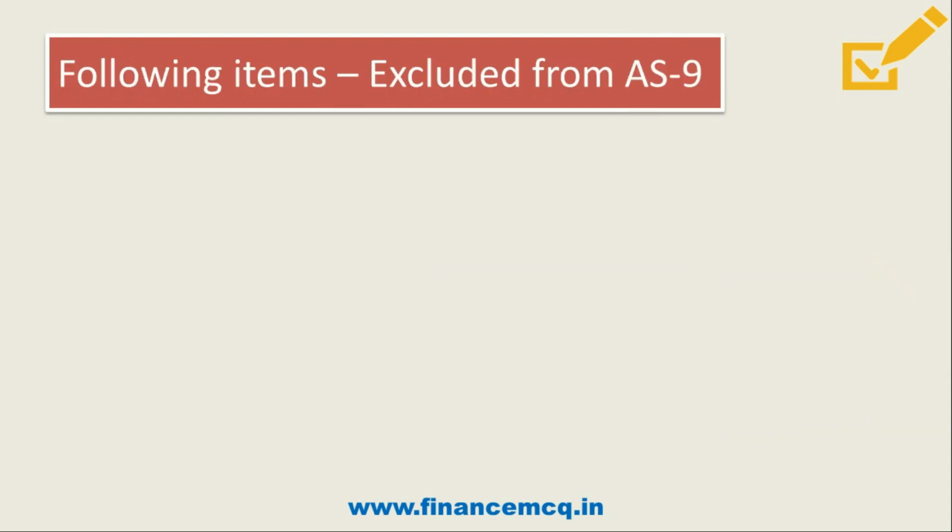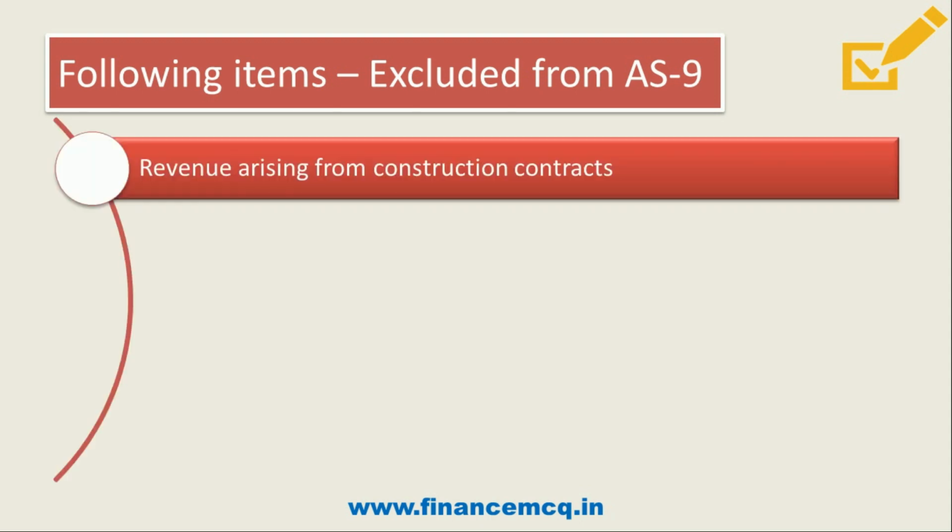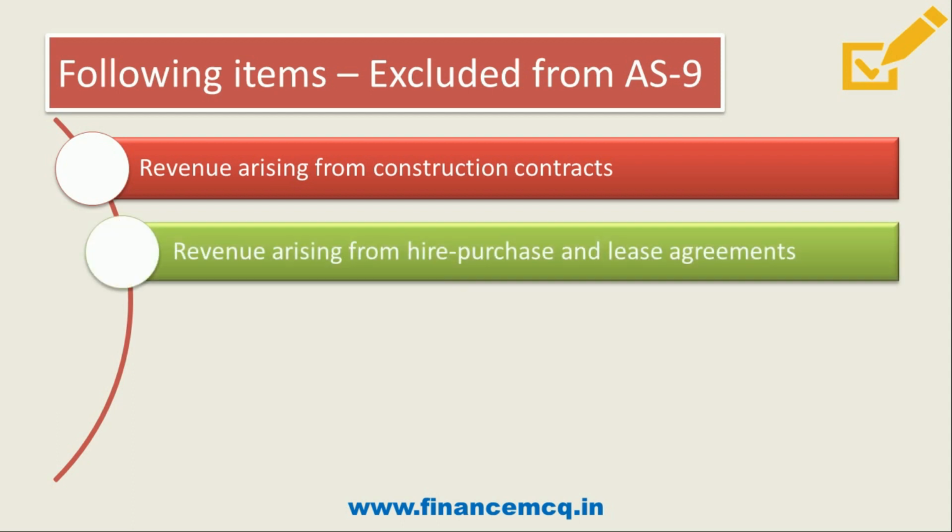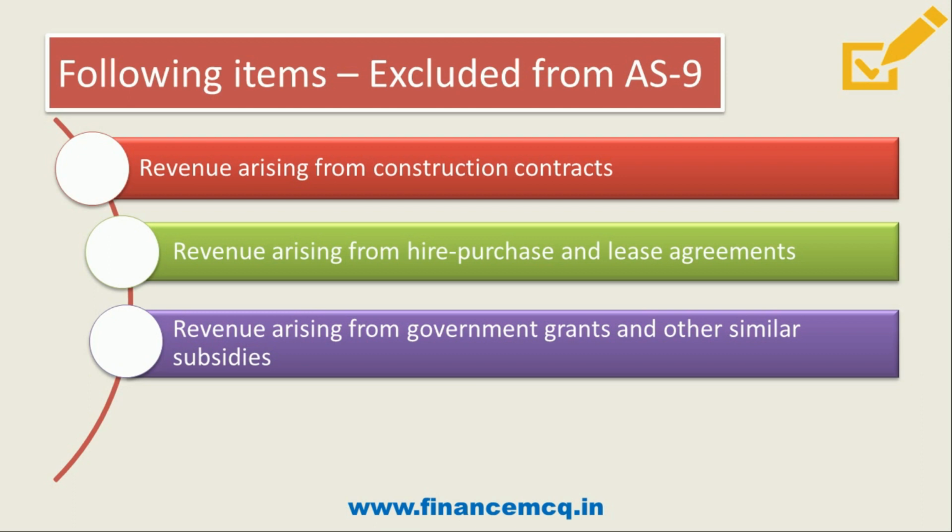Friends, now let's talk about revenue which is excluded from the scope of AS9. First one is revenue arising from construction contracts, because it is specifically dealt with in AS7. Then revenue arising from hire purchase and lease agreements, because lease is covered separately under AS19, hence not covered here. Then revenue arising from government grants and other similar subsidies, because government grants are covered under Accounting Standard 12.